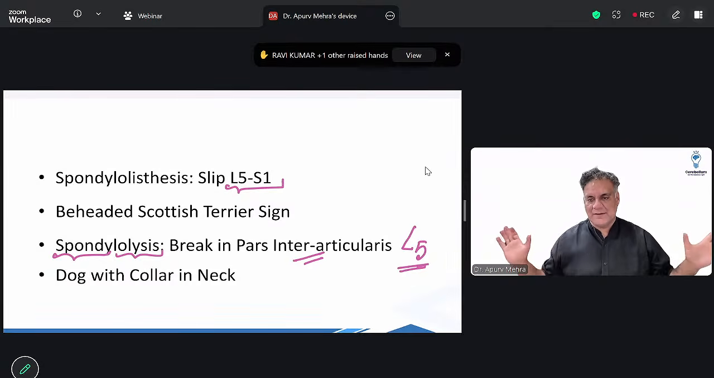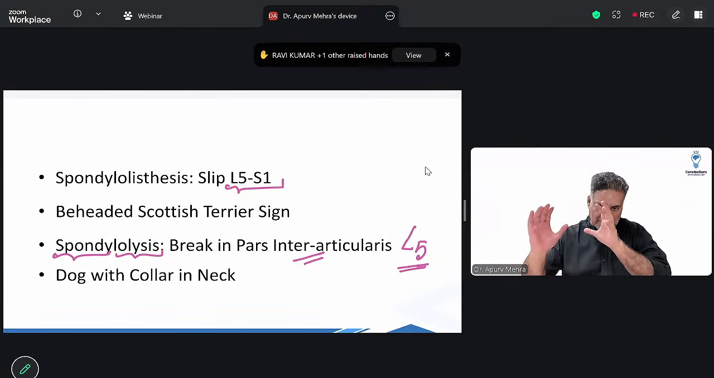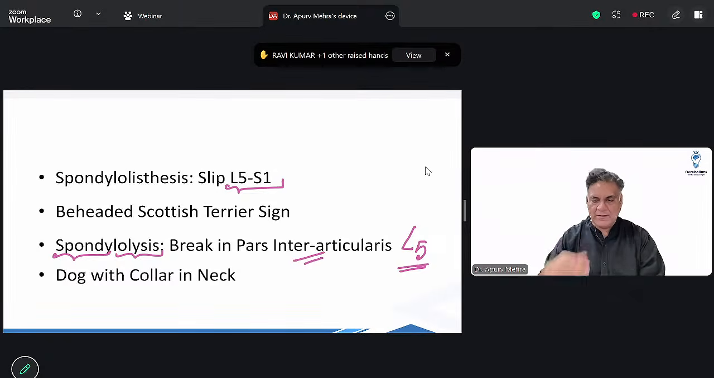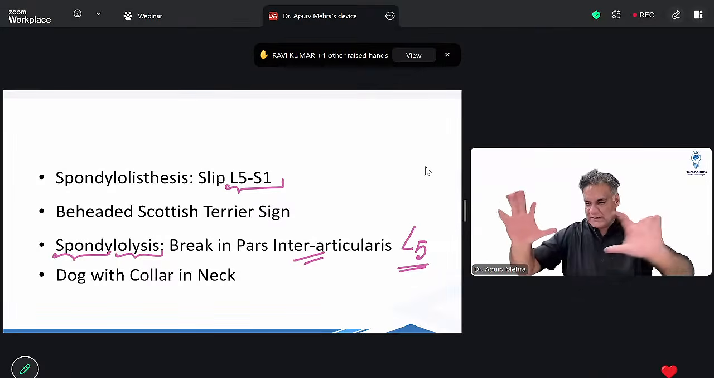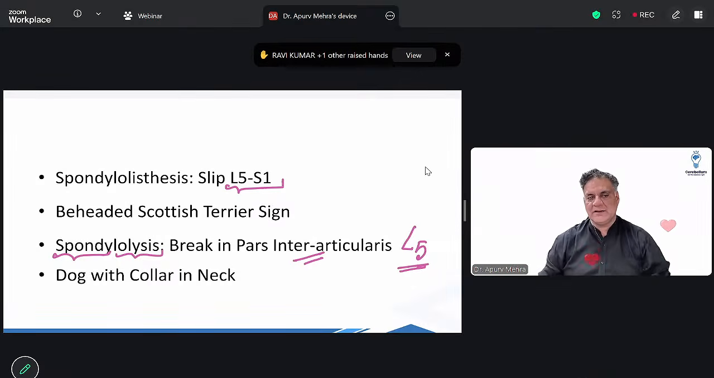ऊपर से नीचे. In spondylolysis, if you do an oblique or lateral view of the spine, आपको एक dog दिखेगा, उसकी neck में break दिखेगा. Dog with a collar in the neck. In spondylolisthesis, it's a beheaded Scottish dog. Scottish dog बड़े बढ़िया होते हैं, तो beheaded Scottish terrier sign.